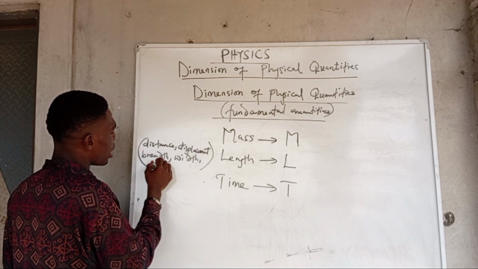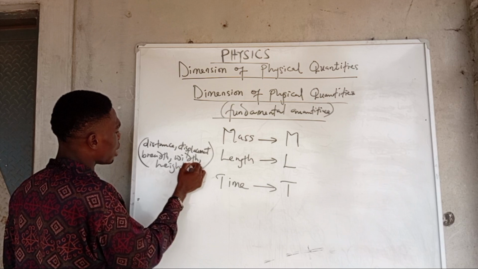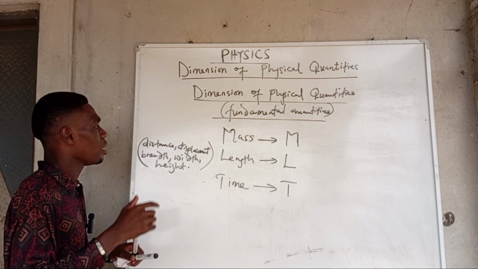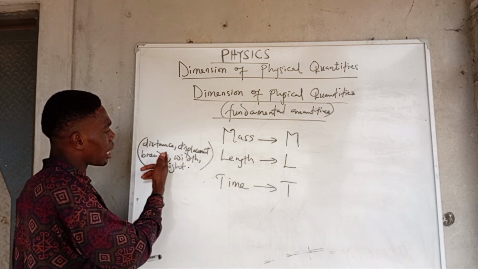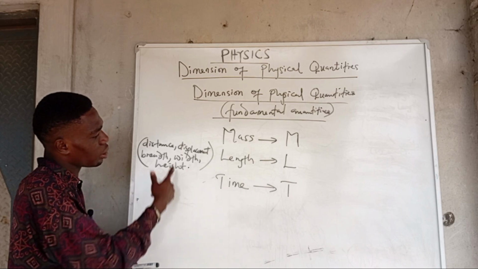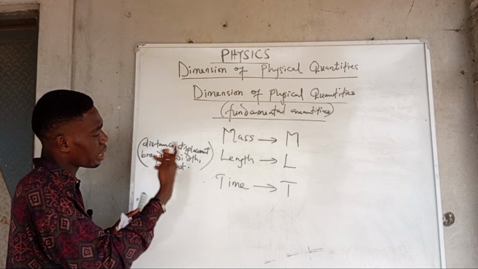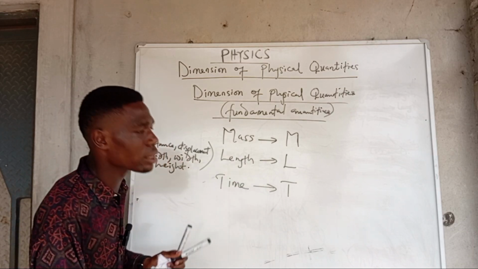Okay, we have height. These are all what? Length, because they are in the dimensions of length. So if I ask you what's the dimension of distance, the dimension of distance is what? Is length. Dimension of displacement is what? Is length. Dimension of breadth is length, and all of these are length. So don't get it twisted.